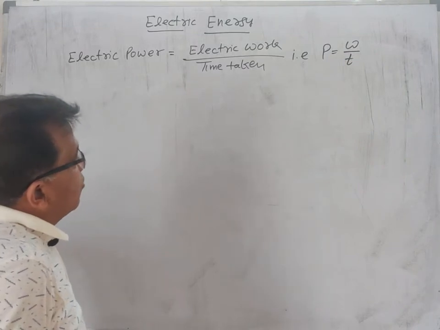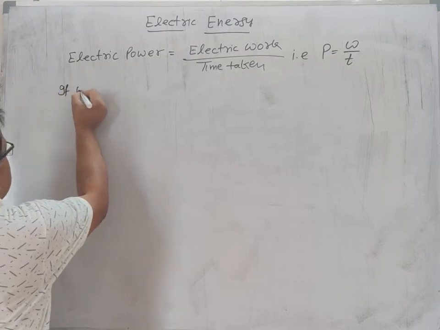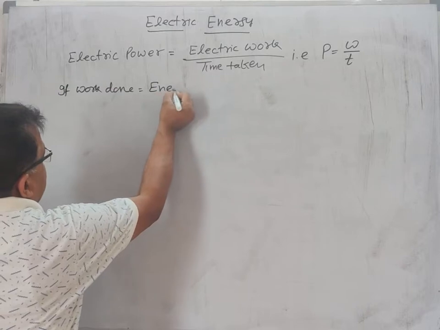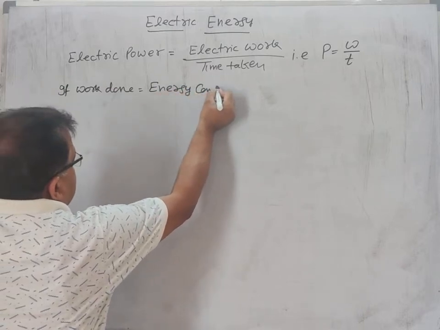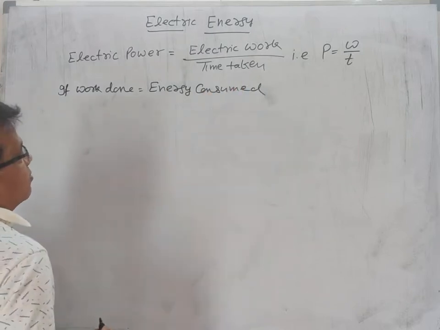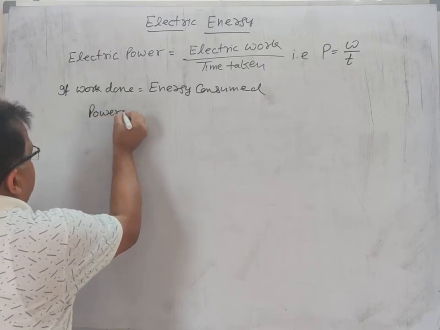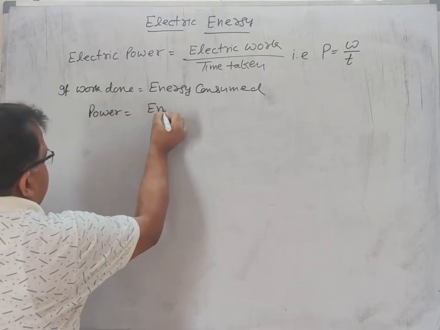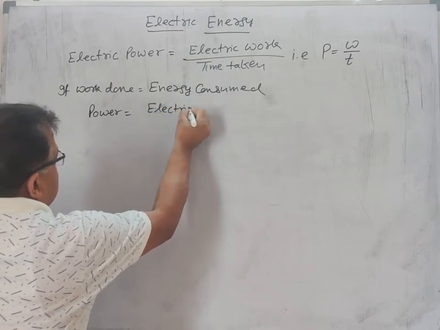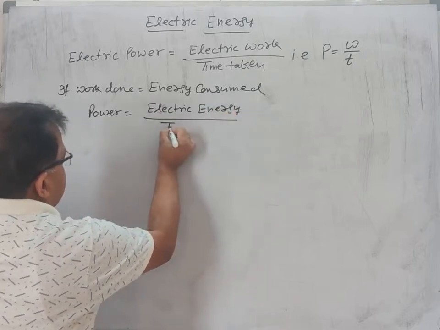If work done is equal to energy consumed, then W can be replaced by energy, then electric power is equal to electric energy by time taken.